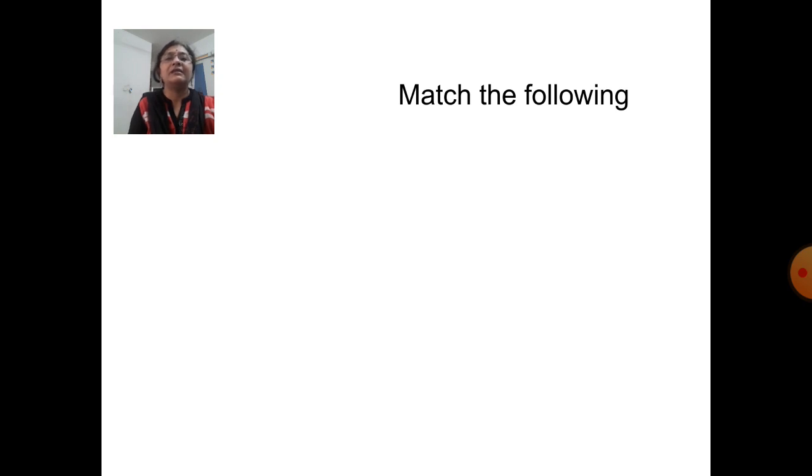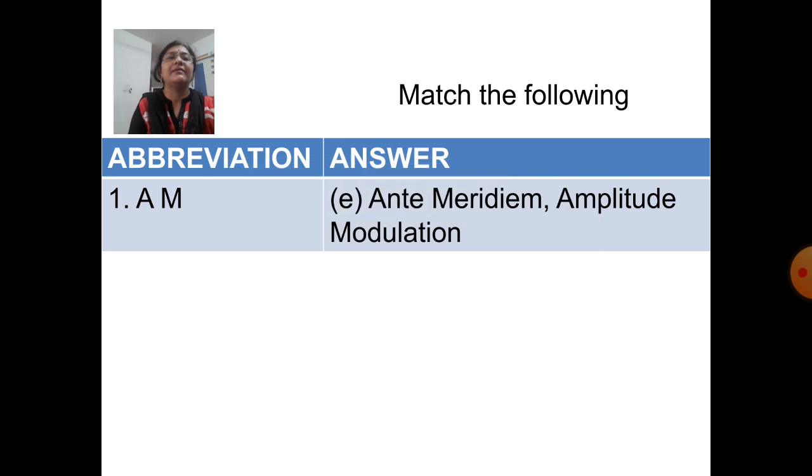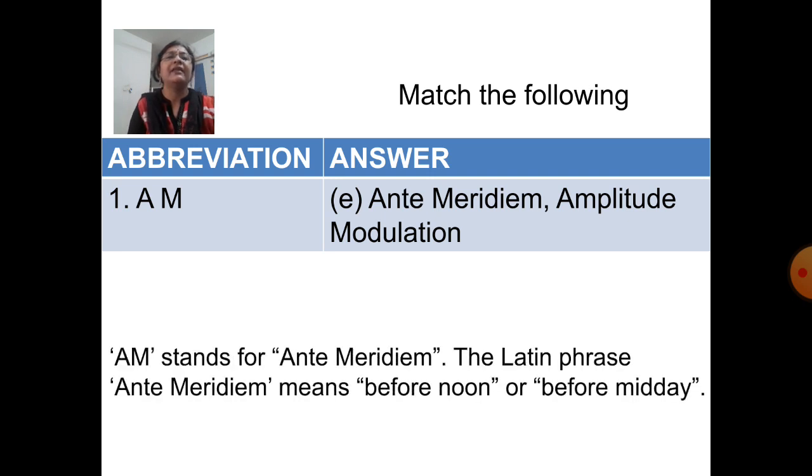Question 1, match the following. Abbreviation of AM is antimeridiem and amplitude modulation, which is option E. AM stands for antimeridiem. The Latin phrase antimeridiem means before noon or before midday.